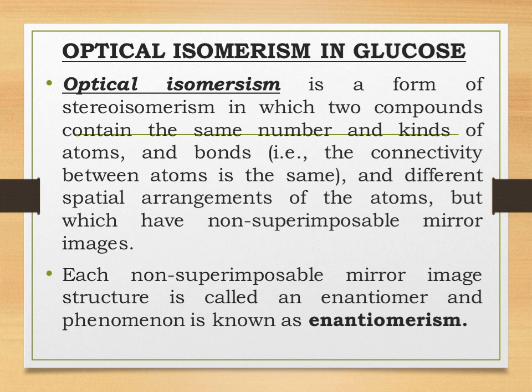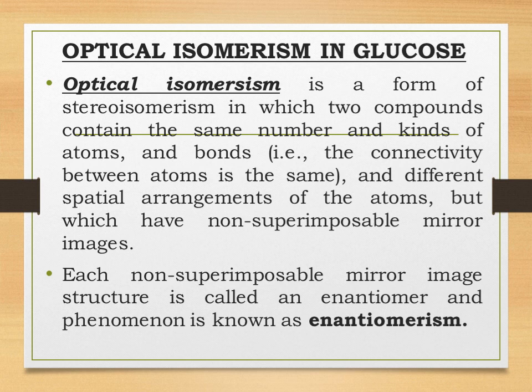Optical isomerism is a form of stereoisomerism. So what exactly is an optical isomer? When two compounds have the same number and same kinds of bonds, but they have different spatial arrangement of atoms, it is called an optical isomer. But one important thing is that these are non-superimposable mirror images of each other.